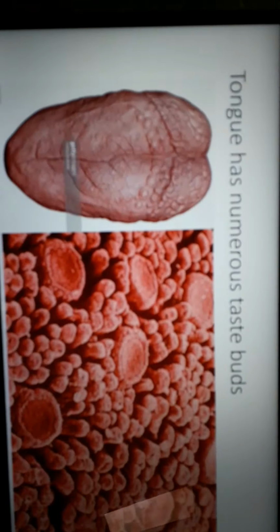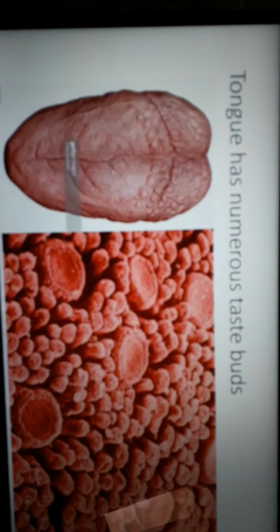Now the sides of the tongue, this side and this side, these two regions will help you to taste sour things like lemon, tamarind. These taste buds will be active and they will tell you this is sour. Now the front side portions, these two portions will tell you whether the thing is salty or not. Suppose you are having chips or a salty biscuit, these two regions will tell you whether it is salty or not.